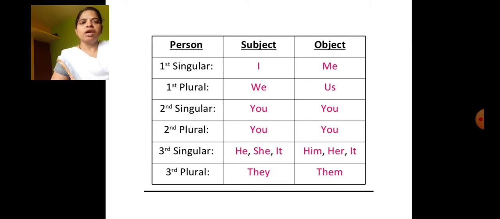I becomes me, we becomes us. Next, second person. Second person singular and plural act as both you: you for singular, you for plural. Why? Because for a single person you mention you, and also in a class or a group, assume that you are in a classroom and I speak to all the students.